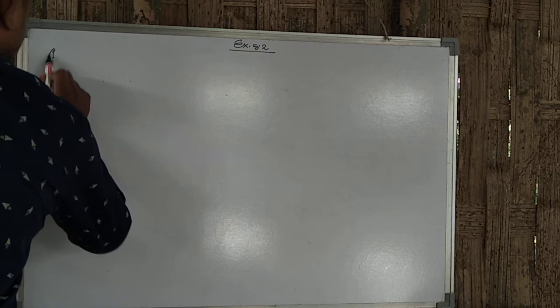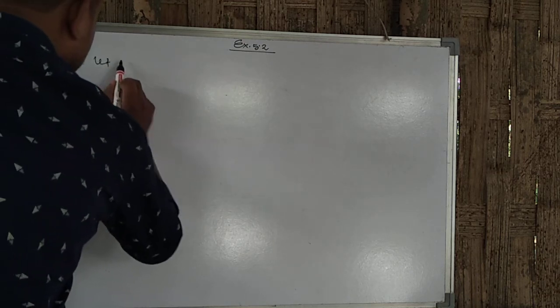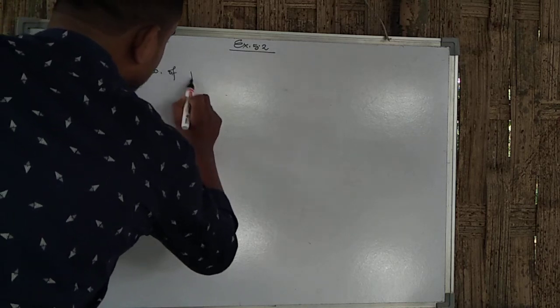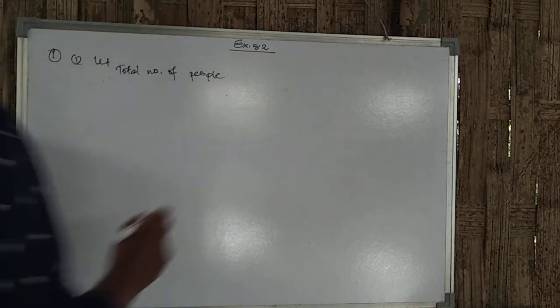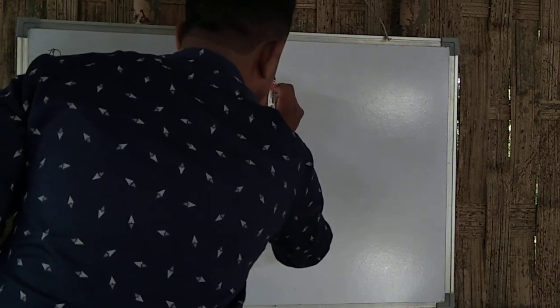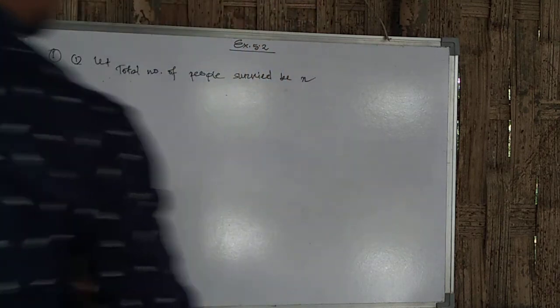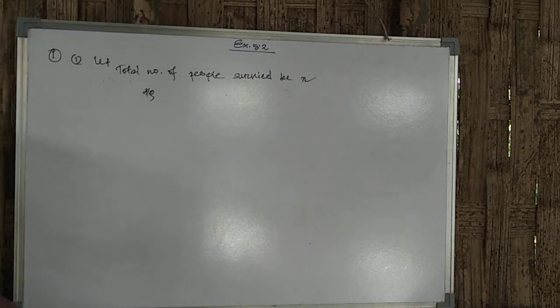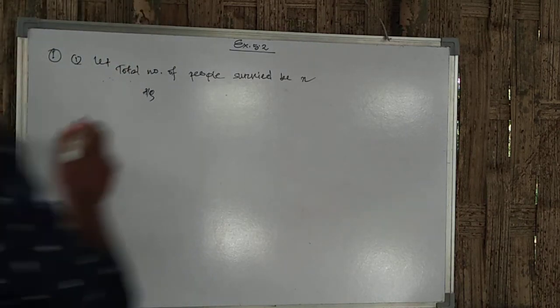First one is, if 20 people liked classical music, how many young people were surveyed? So here the given percentage was 10% and the number of people is 20. Let the total number of people surveyed be X. Now according to the question, classical music percentage was 10%.